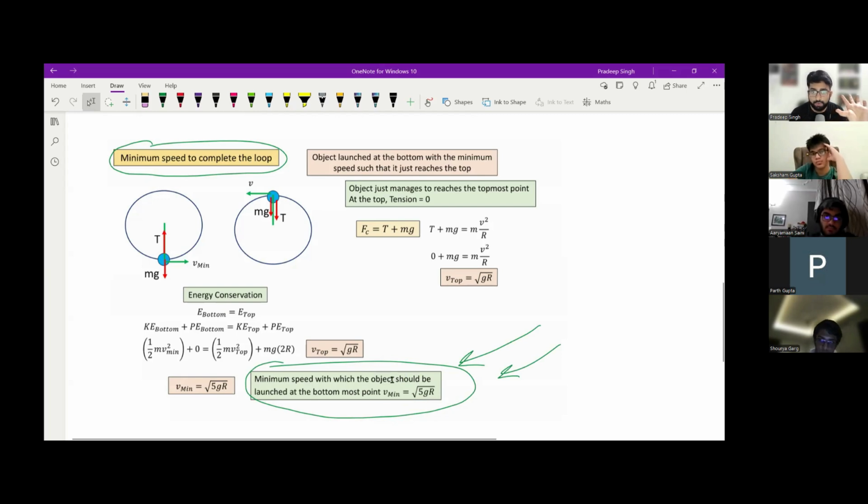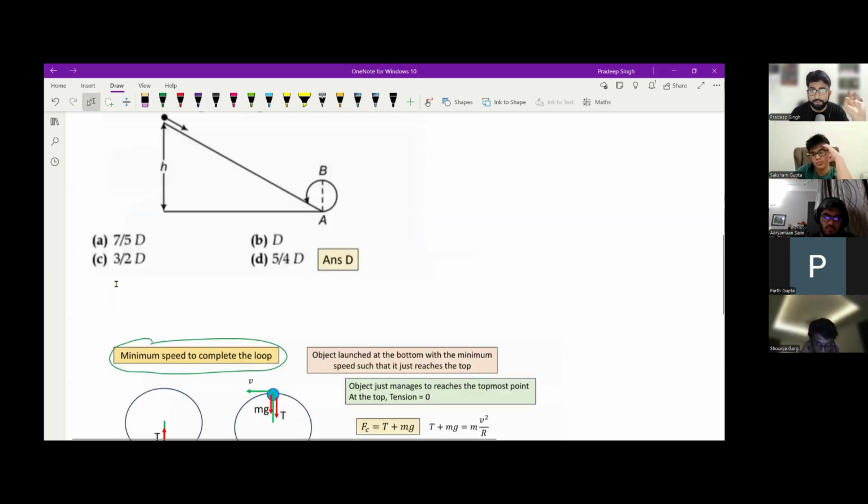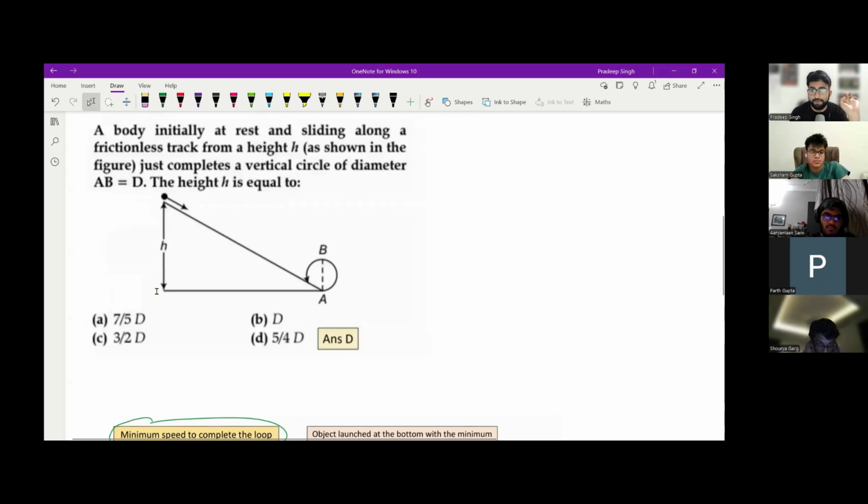Root 5gr. So now Arman, coming to this question. The height of the track is given as h. Now they have said we need to complete a vertical circle, which means according to the concept which you just learned, velocity should be square root of 5gr at the bottommost point. Only then it is going to complete the circle. So Arman, makes sense? Yes.